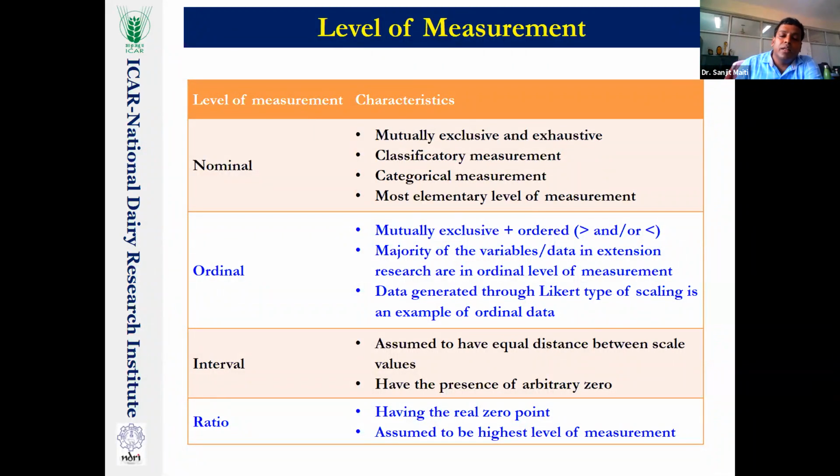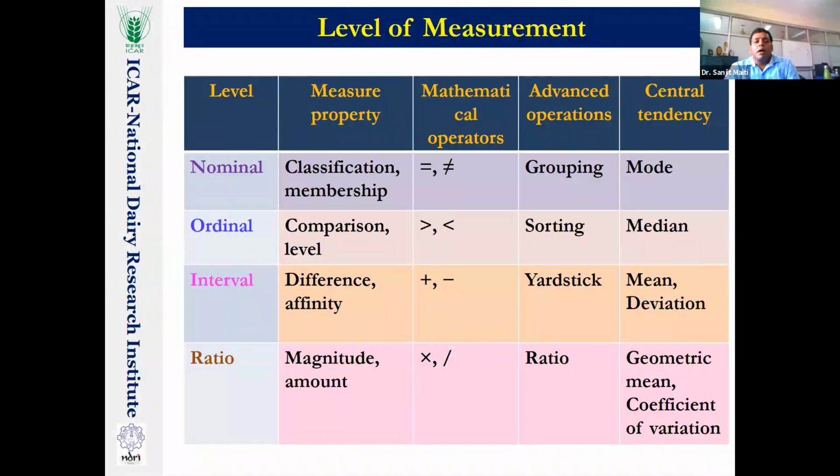Four options will be there. If you have the ratio level, or arbitrary 0 is available, then you have to choose the interval level of measurement. So you should not get confused. Therefore, I use this keyword for your memorizing purpose or preparation for the ARS exam. It is a brief one.